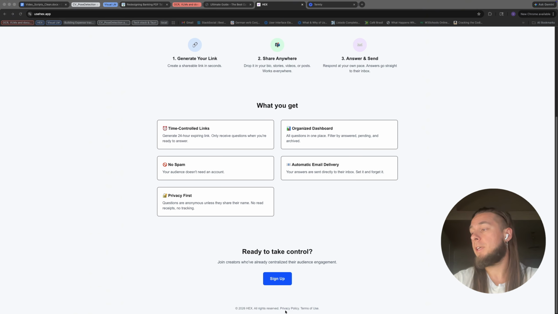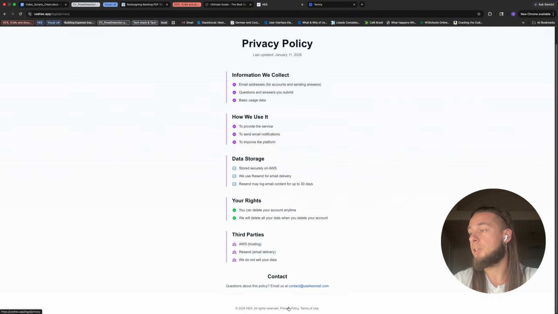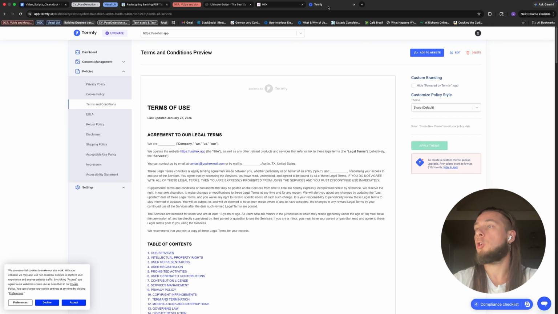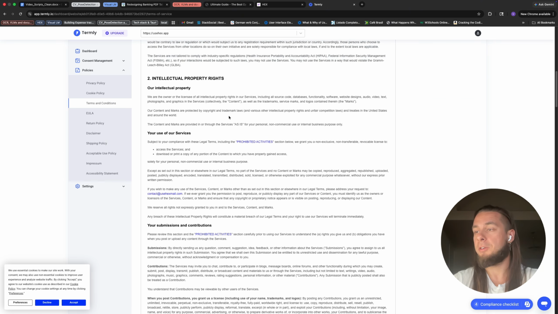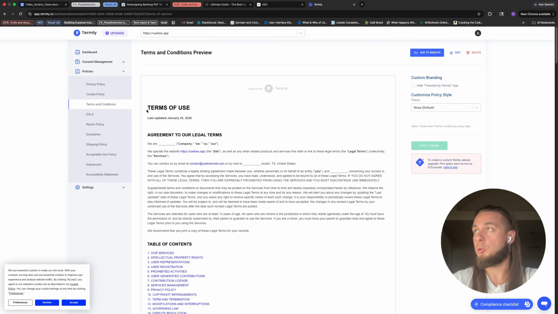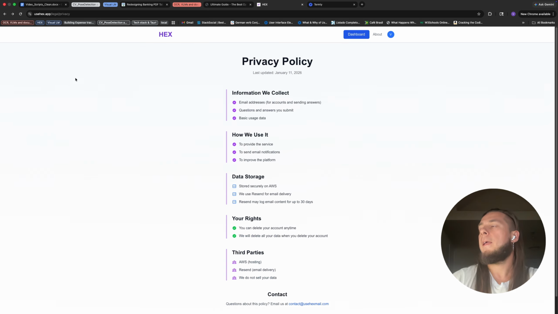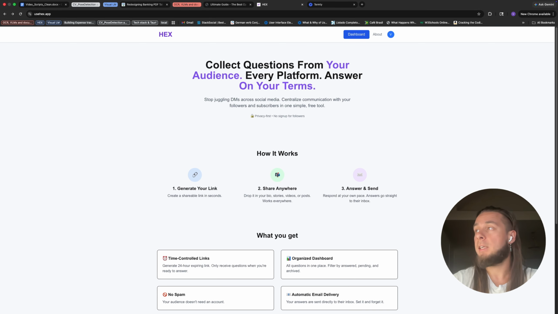I have a privacy policy and terms of use. It's a basic privacy policy. Here it is, and terms of use. To generate the terms of use, I just used Termly, a pretty simple template. It handles all the basic stuff that you need. If you ask me why I even did it, I did it because I didn't want to be an easy target, even though this is a small app and it didn't have any users. I didn't want to be an easy target for people who try to sue others to make money. And reason number two, it just makes my product look more professional.